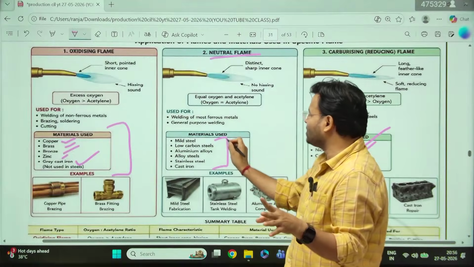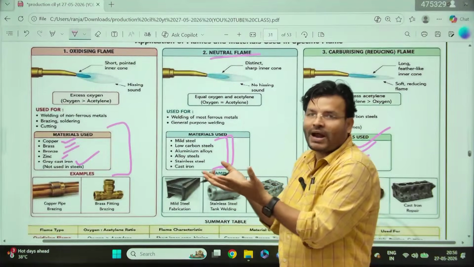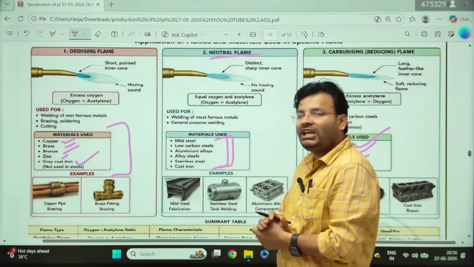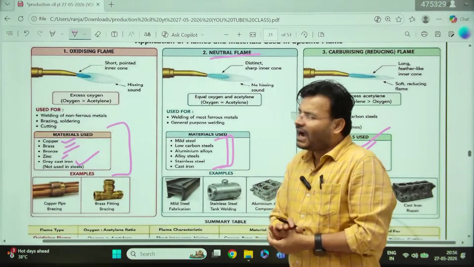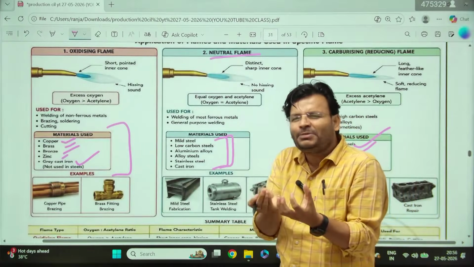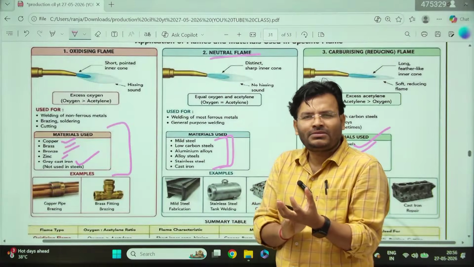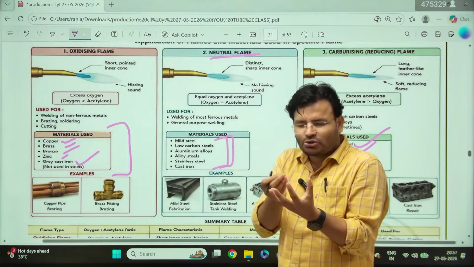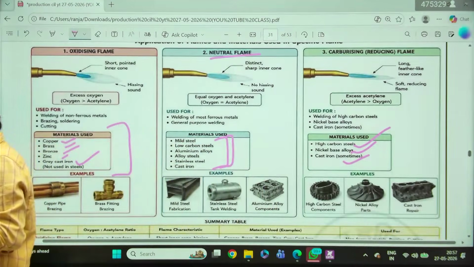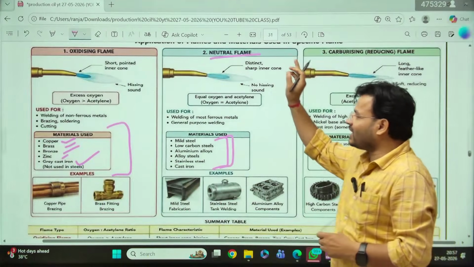That's why, my dear friends, always keep in mind, whenever you have a neutral flame, mild steel, it is not going to add any carbon. Low carbon steel, aluminum alloy steel, stainless steel, even cast iron also. Cast iron I can even use with the carburizing flame. Why, sir? Because in cast iron the percentage of carbon is already high, sir. More than 2.1% of carbon, more than 2% of carbon. अगर थोड़ा बहुत carbon add भी हो जाएगा तो कोई फर्क नहीं पड़ेगा. If a little bit of carbon is added, still no change will occur. Right? That's why sometimes we use cast iron. Okay, here the correct answer will be mild steel in the options.